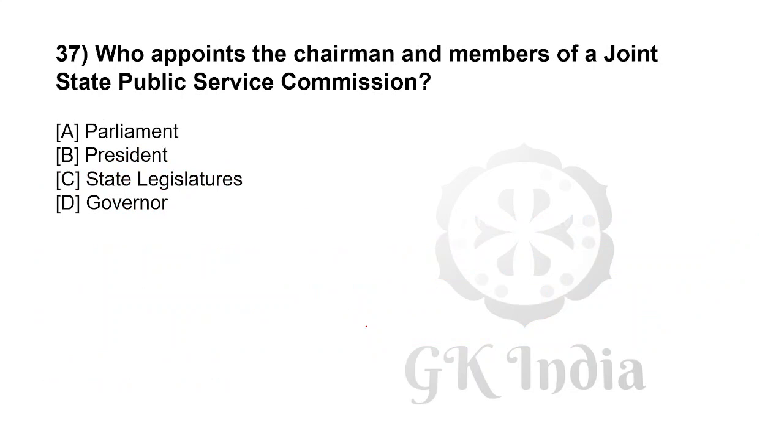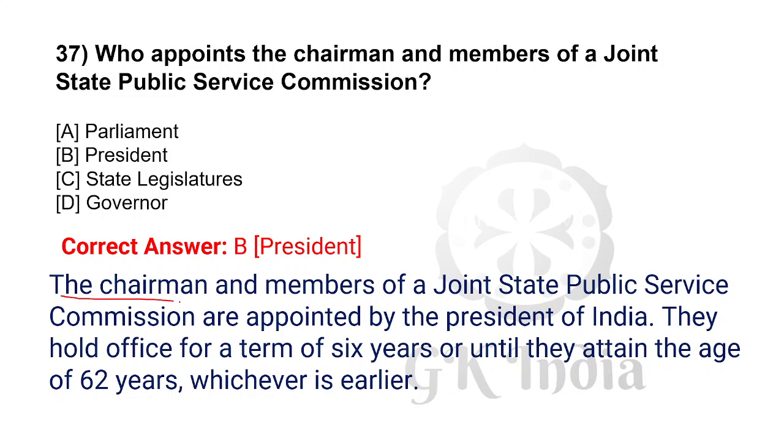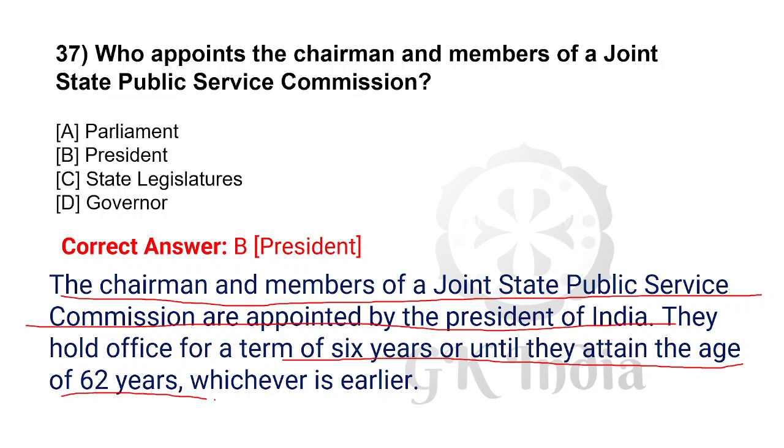Who appoints the chairman and members of a joint state public service commission? Correct answer is B. President. The chairman and members of the joint state public service commission are appointed by the President of India. They hold office for a term of 6 years or until they attain the age of 62 years, whichever is earlier.